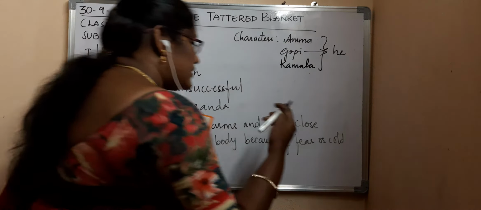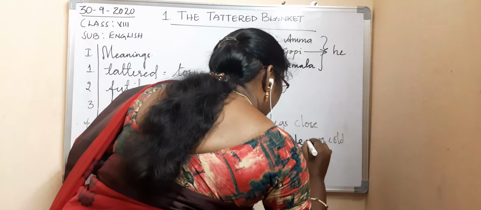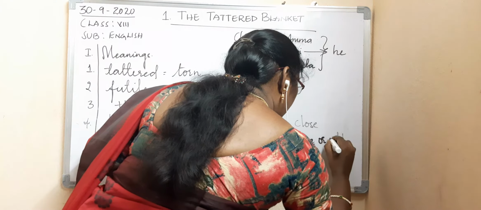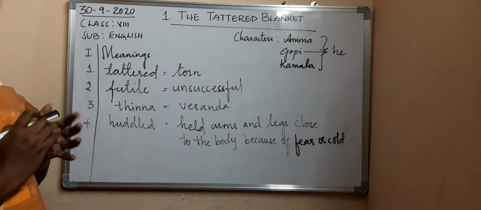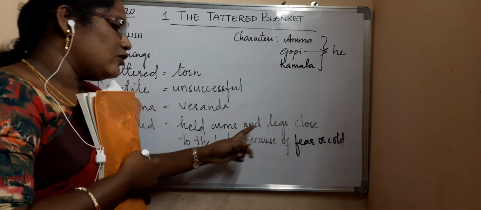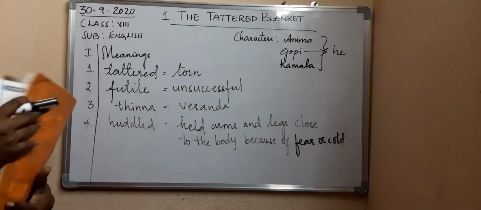Okay, children, can you see? So now, what is the meaning of huddled? Held arms and legs close to the body because of fear or cold.